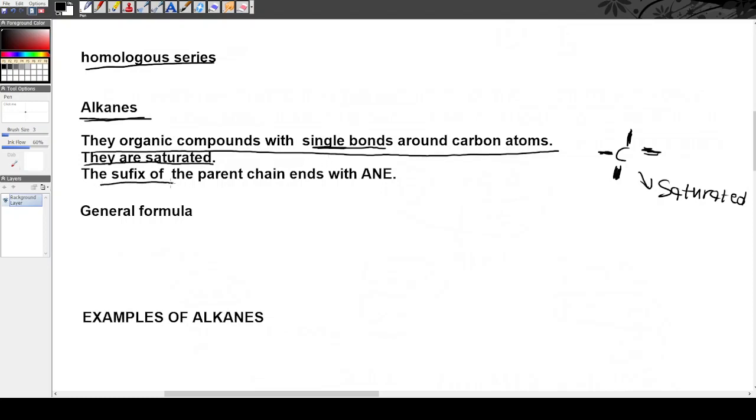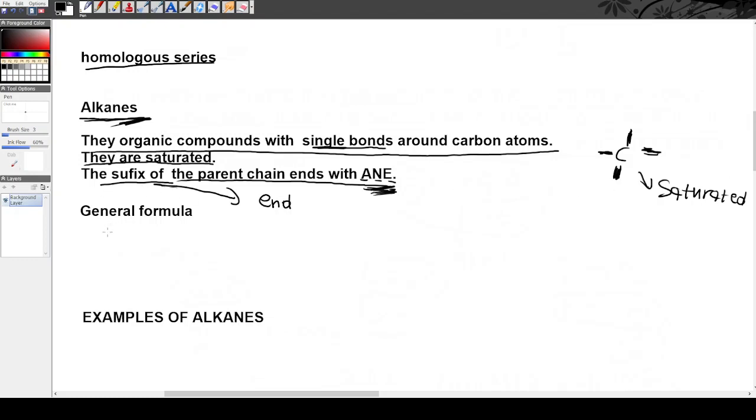The suffix is the end part, the part at the end. The part at the beginning we call the prefix. As I said in previous videos, the suffix of the parent chain ends with "ane". In other words, if an organic compound belongs to the alkanes, it will end with ANE. If it ends with ANE, it means it belongs to the family of alkanes.